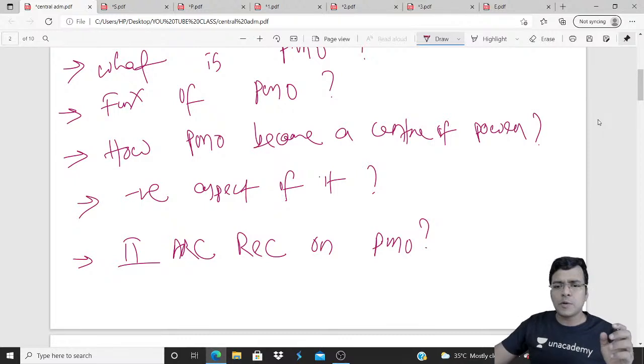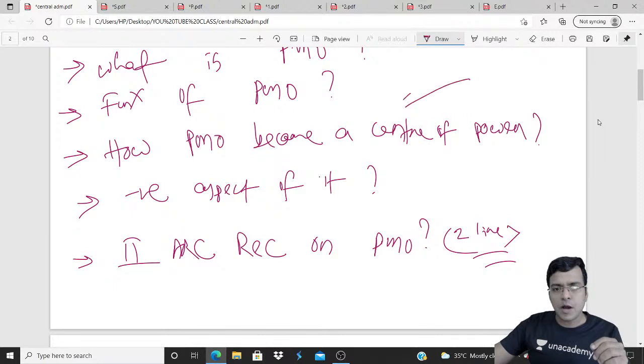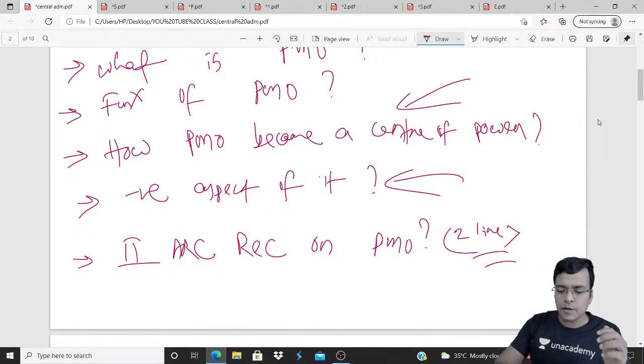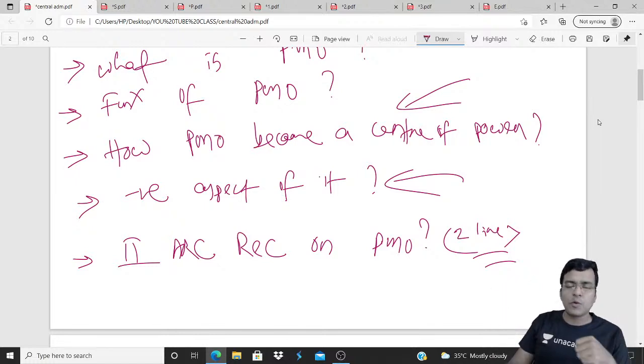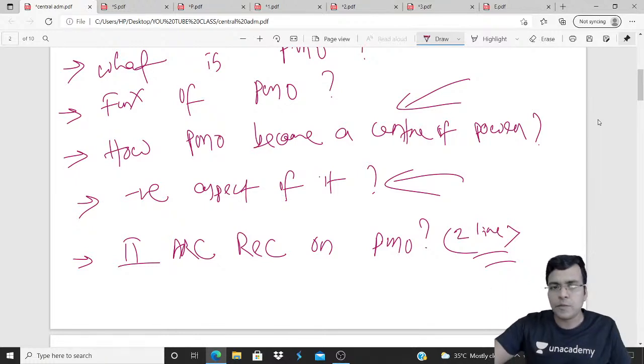For the Second ARC recommendation, just 2 lines, as it is a 20 mark question. The negative aspect is the main answer: how it became a center of power, and why it is negative, why it should not be a center of power. It results in reducing the autonomy and independence of other ministries, that we are going to discuss. Okay, before that,